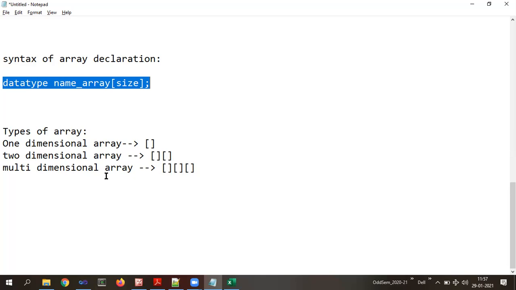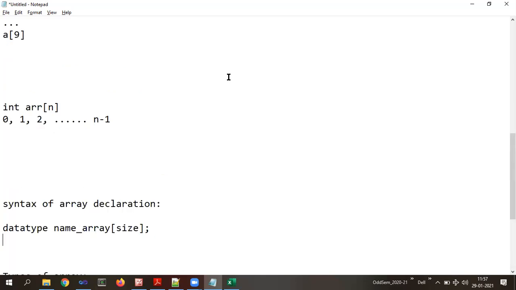Sometimes there will be hidden answers or hidden questions. Hidden question in the sense, when I ask you a question related to explain one-dimensional array, what you thought of is to directly define the one-dimensional array. But the hidden question is that you also need to define what an array is and what an index is. Those are hidden questions. Those will carry 2 marks: the definition of an array and the definition of what an index is. You need to understand based upon what the question is. Understood? Okay. The further concepts, how to initialize the array elements and all, we will discuss in the next class.